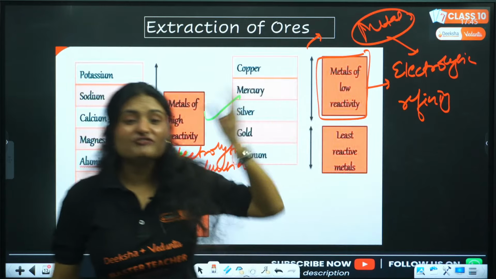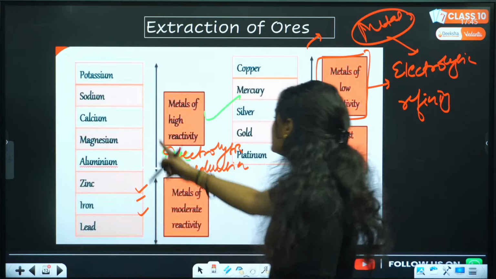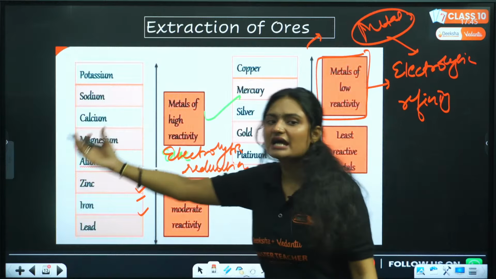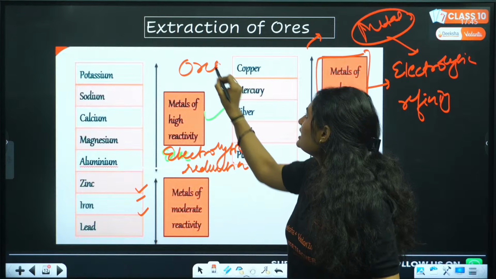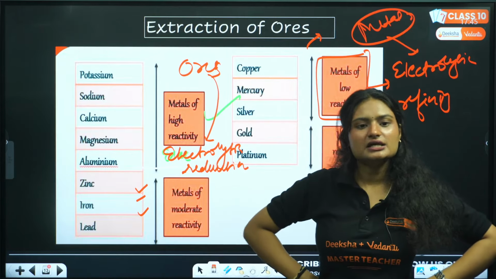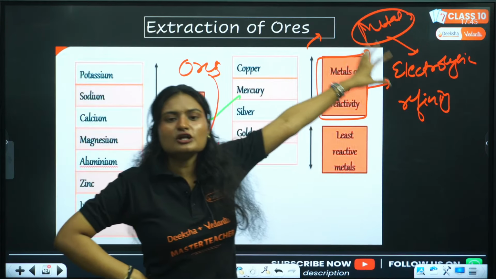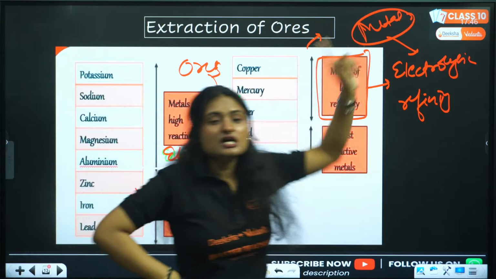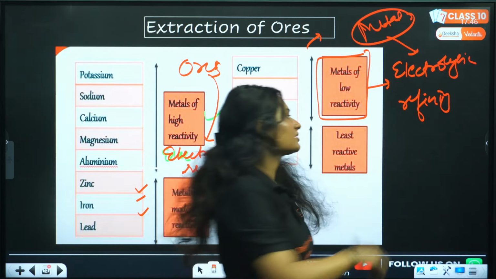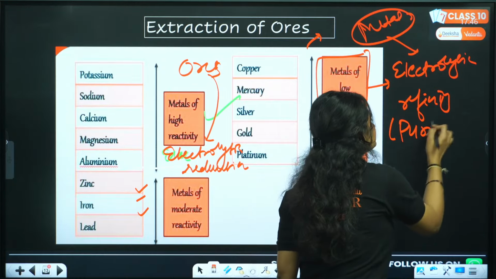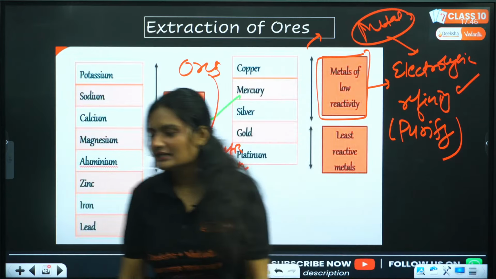Now, how do you purify this metal? It is done using electrolytic refining, right? See, the difference is, in electrolytic reduction we are extracting the metal. We have the ore, and then we extract the metal using electrolytic reduction. In electrolytic refining, we already have the metal. We already have the metal with impurities, not ore. We have the metal, and we want to purify that metal. And that purification is done using electrolytic refining.